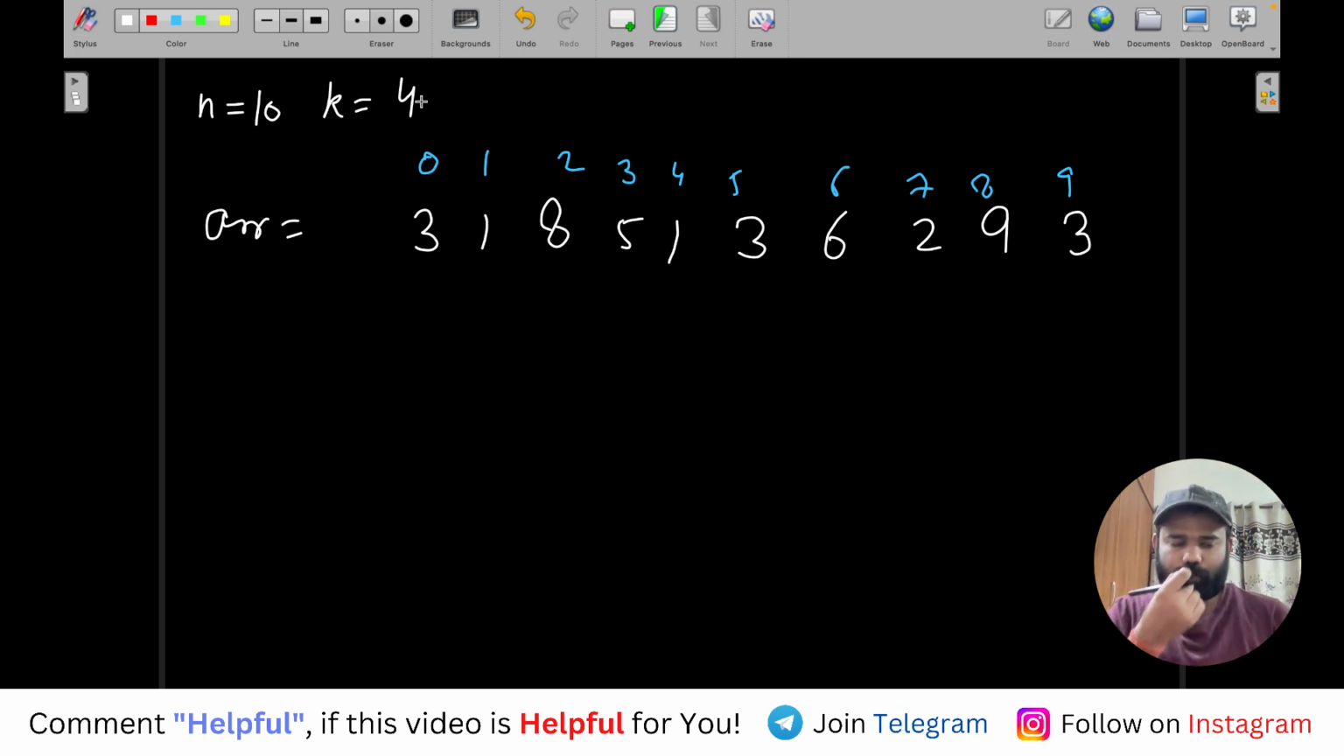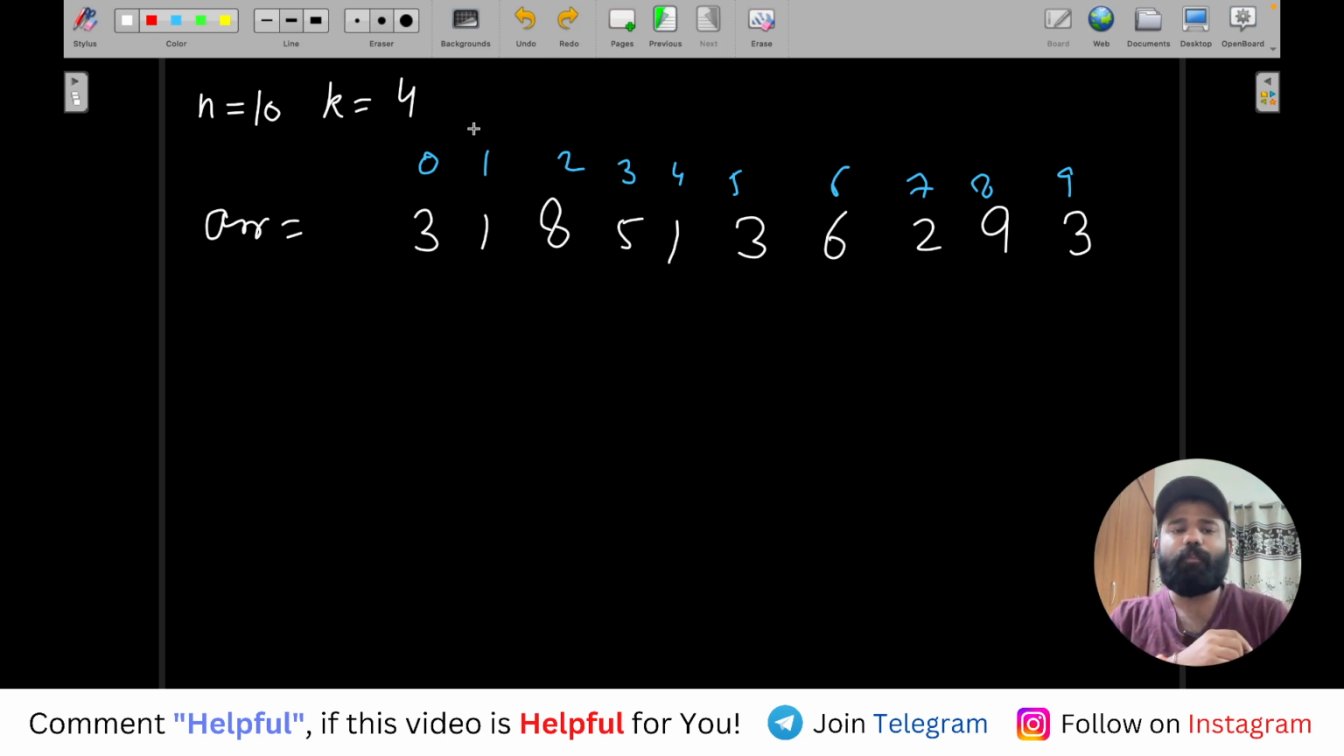Okay, amazing. So this is what is given to you. You have to take a subsequence of size k such that the sum of their elements, with the border elements considered once and the between elements considered twice, is maximum.